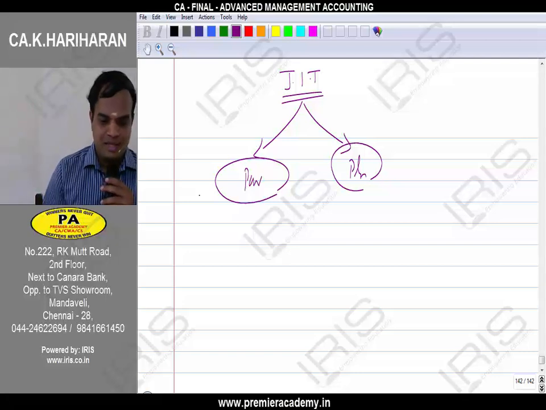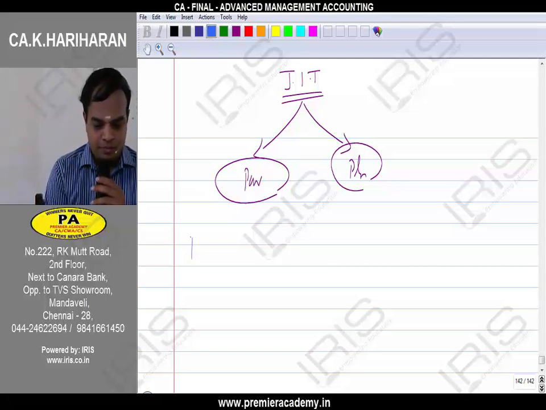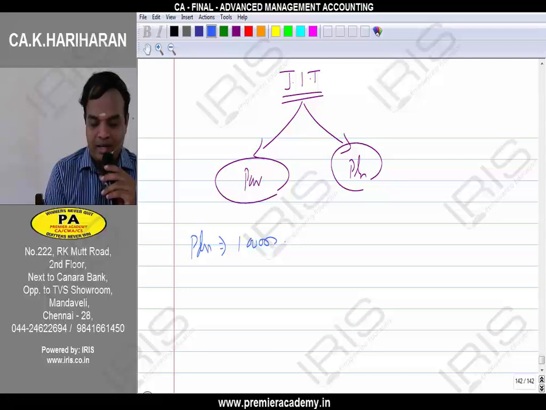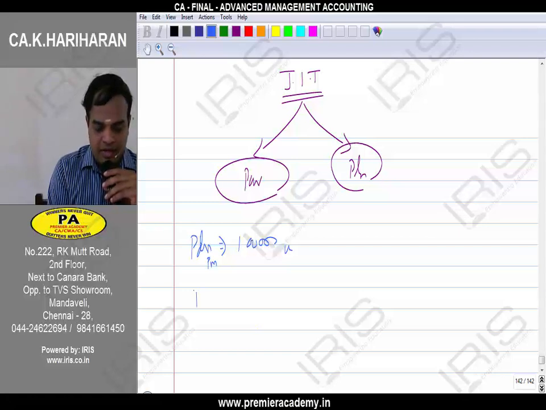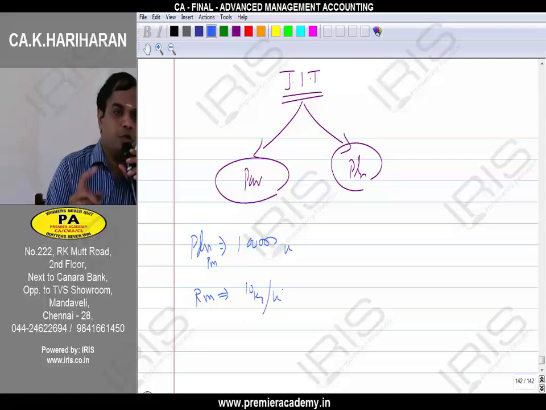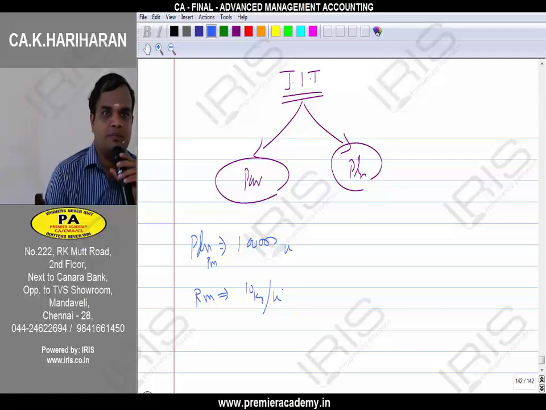Suppose expected production comes to 1 lakh units. Expected production per month comes to 1 lakh units. To produce one product, we need raw material to the extent of 10 kg per unit. To produce one product, we need 10 kgs of raw material.